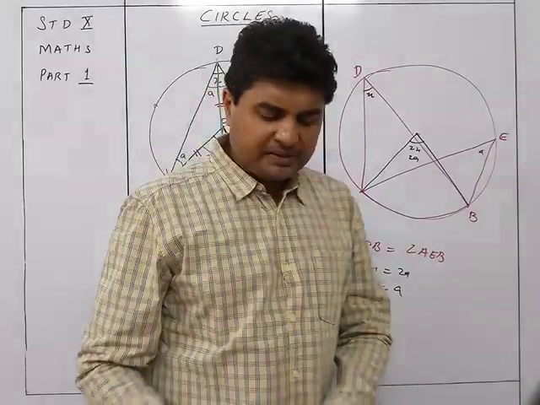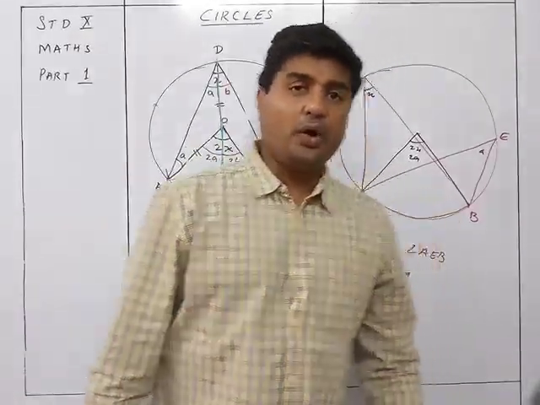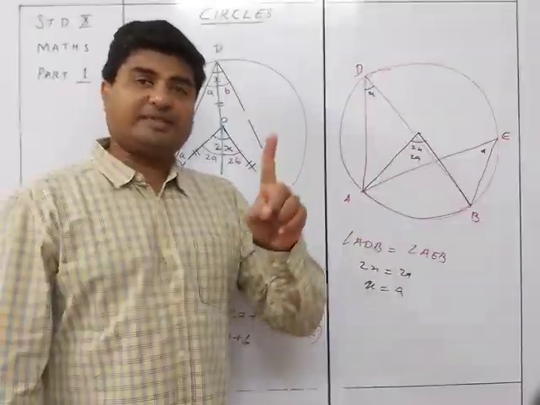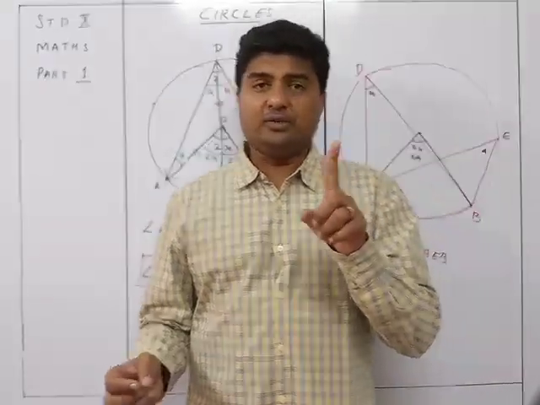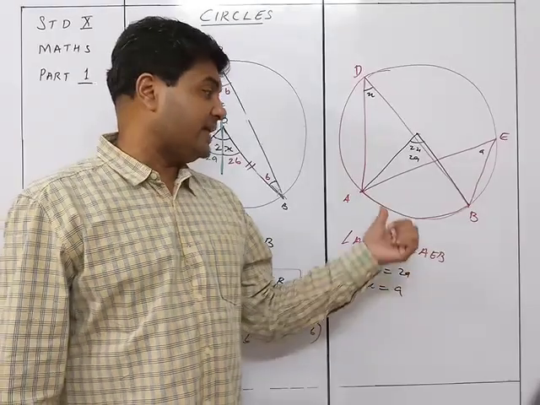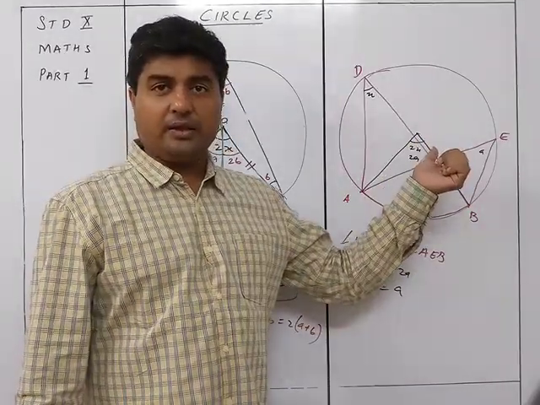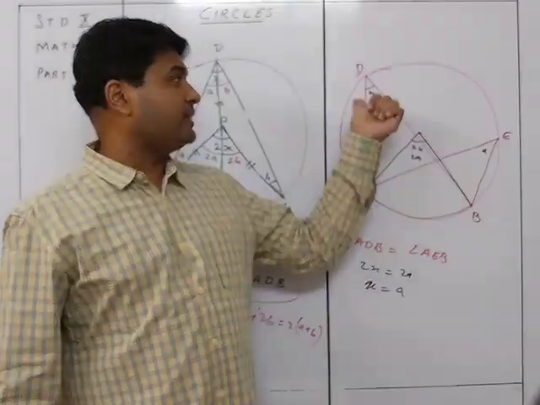Very simple thing, because you already know that the angle at the center will be a single angle. It cannot be multiple centers, so there is only one center. Accordingly, the angle subtended at the center by AB will be a singular thing, and that will be twice that of anything at the circumference.